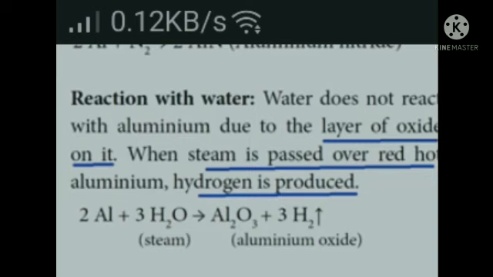But when you heat the aluminium and send water in the form of steam, they undergo a chemical reaction and release hydrogen gas. Clear, students? With cold water, it does not react. But when we are sending the water in the form of steam, and aluminium is also red hot, that is in heated condition, both will react and hydrogen gas is produced. That is the second reaction, reaction with water.